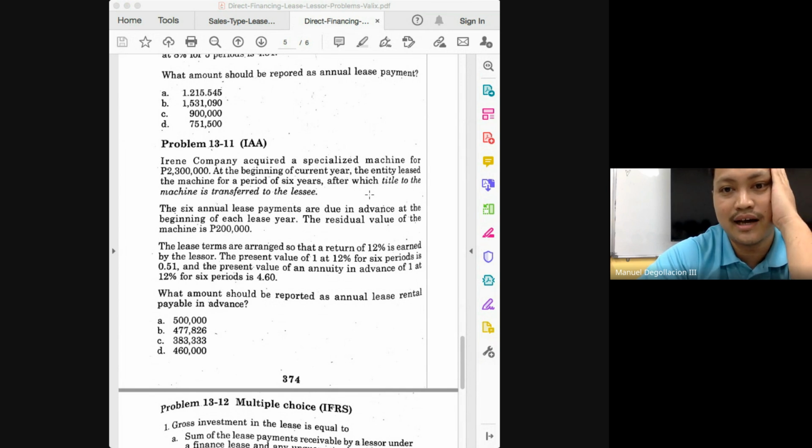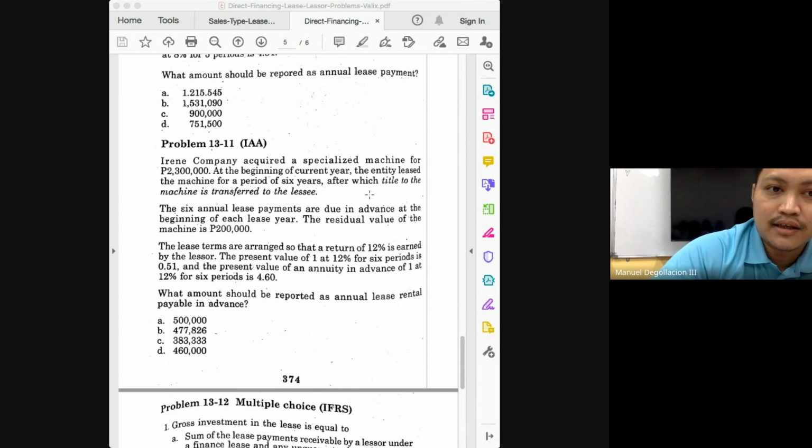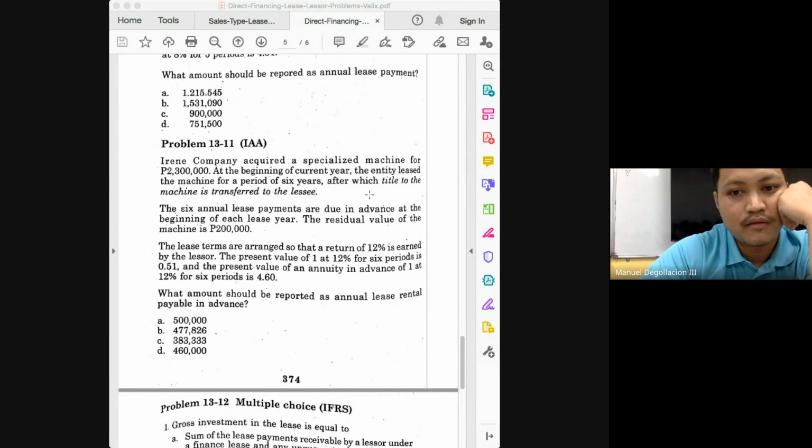Why do we say that the residual value will not be part of our receivable? Because the problem tells us that the title to the machine will be transferred to the lessee. By the end of the lease term, will you be getting it back? No. So your residual value should not form part of your cash flow. So basically, the 2,300,000 here represents only the present value of your periodic payments. So here, very straightforward. You will have 2,300,000 divided by 4.6. And that will give you 500,000.